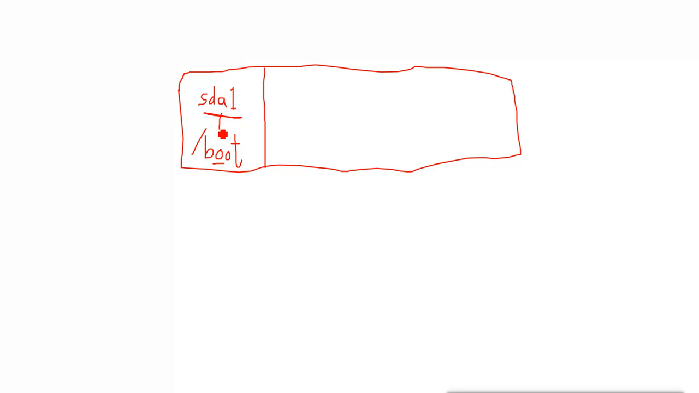Then with the remaining space, it will create the second standard partition, using all the remaining space. Remember, it will use all the remaining space. That means you will not have any space remaining on your disk, and it will create SDA2. Now in this SDA2, it will create LVM.